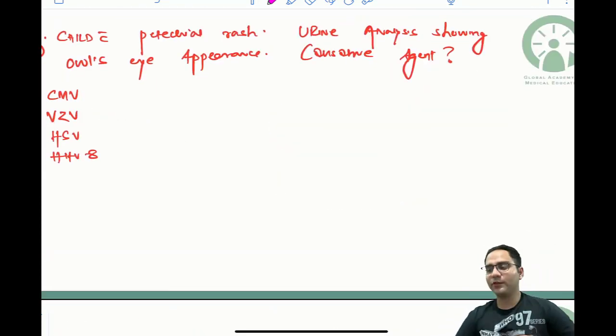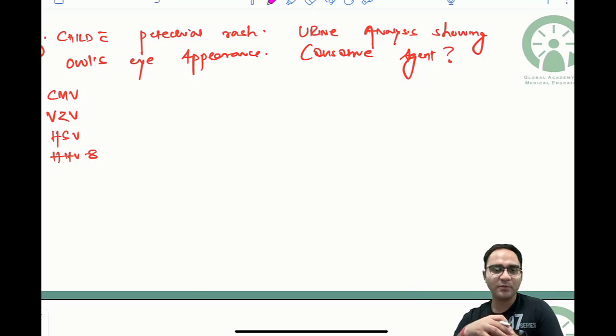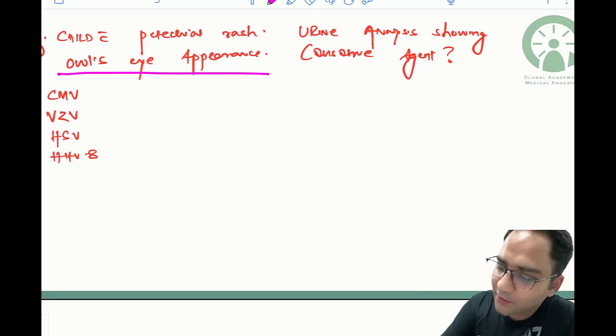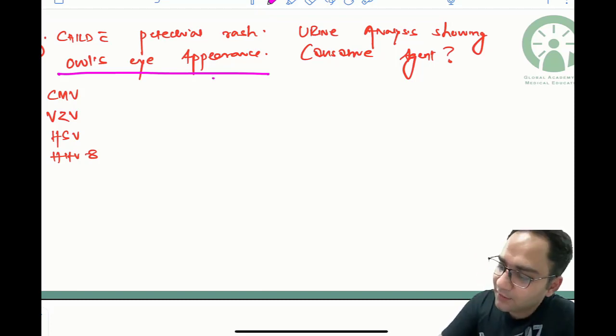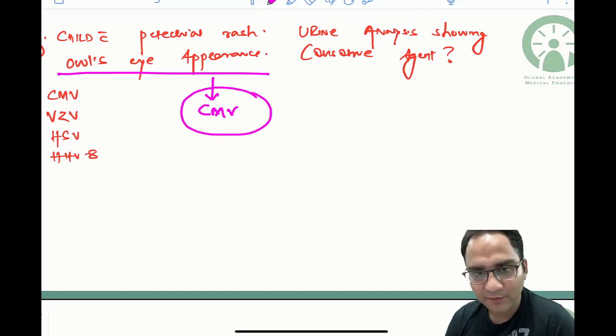Next question was a repeat question which I think everyone must be expecting. You have a petechial rash and the owl's eye appearance. Whenever you are getting this question where they are asking you about owl's eye appearance, the answer would be CMV, right?